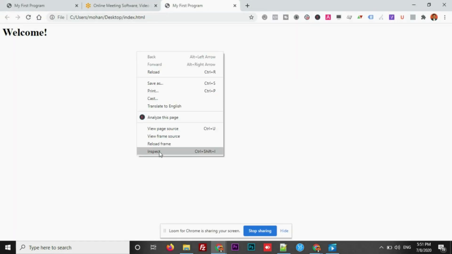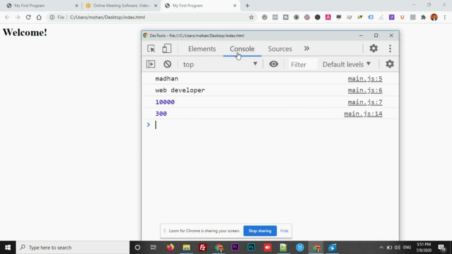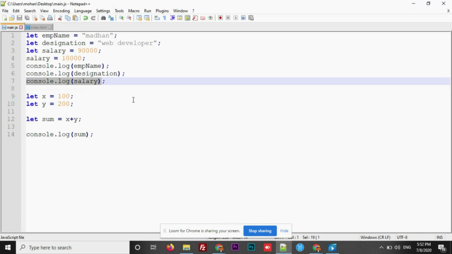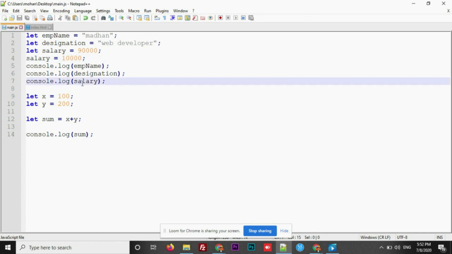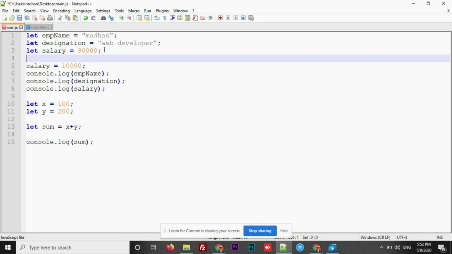Refresh, inspect, go here. See this. This can be overridden. That's what we call a variable. You can reassign the values anytime you want. Okay. First you have given 90, then you have given 10, and whenever I do the console.log here, it is displaying 10,000.